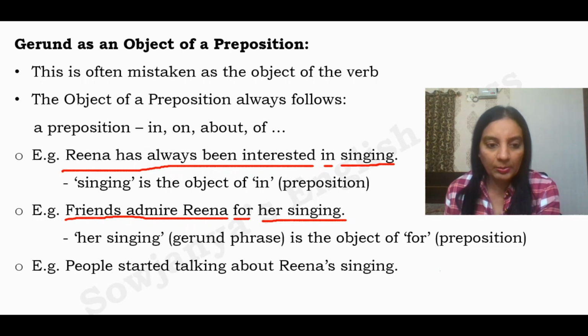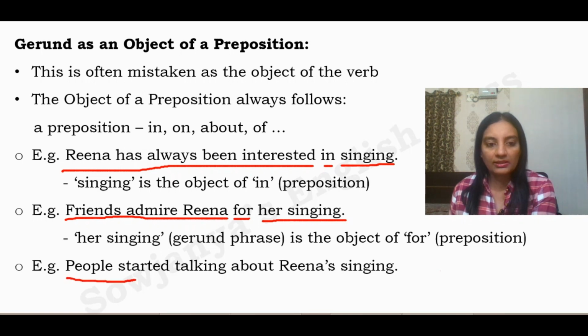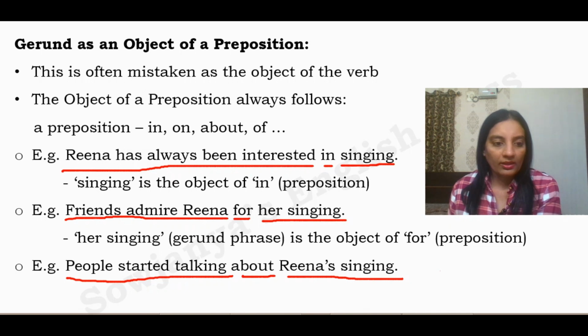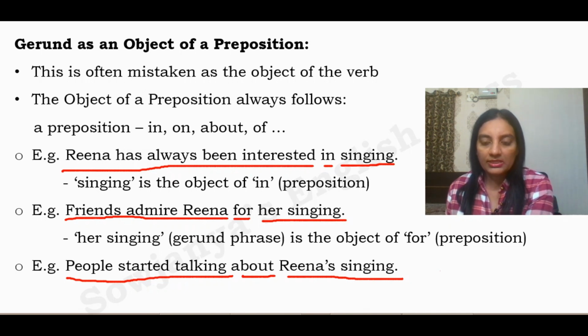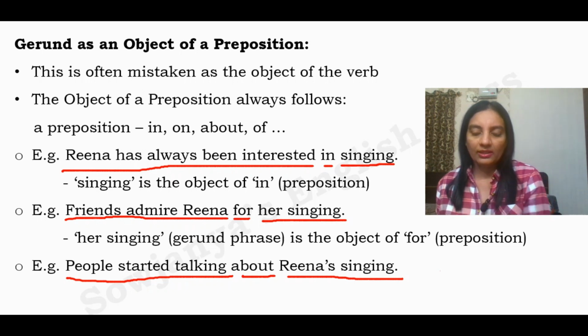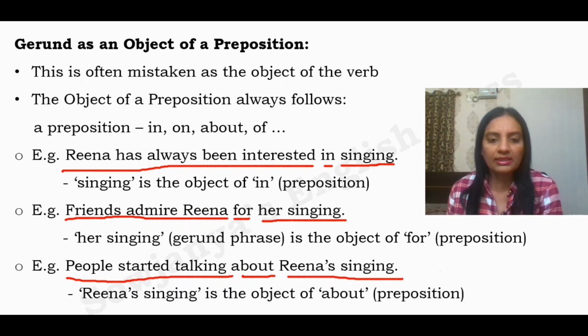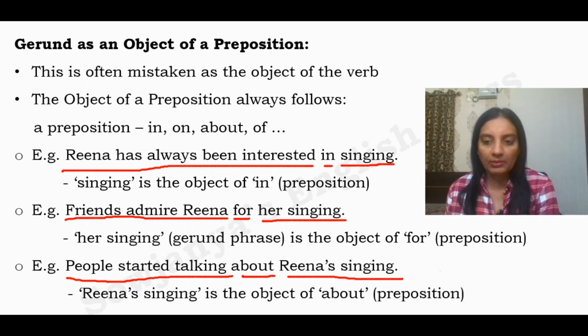One more example. People started talking about Reena's singing. People started talking. About is the preposition. Reena's singing is our gerund phrase. Okay, people started talking about something. In that way also we can check whether it is a gerund or a present participle. Every time you apply that same rule, try to replace it with this, that or something. If you get the answer, it's okay, then it is a gerund. If something is wrong with the sentence, then it may be a present participle. Reena's singing is the object of the preposition about over here.